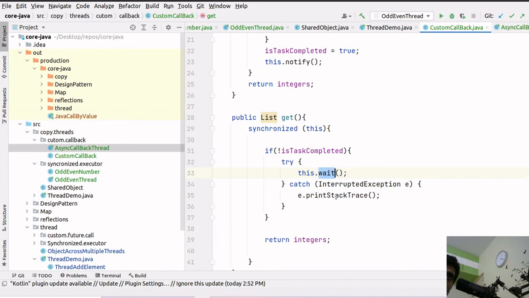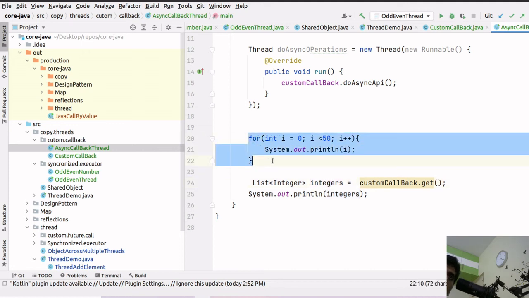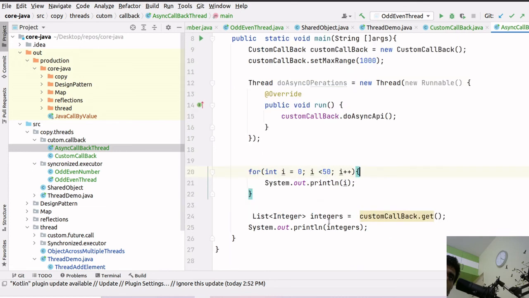And once it gets the response, it will print the response. There could be other combinations, like this operation is building something, and the result of this operation is required in the response of this custom callback. So that's why this callback mechanism is useful.